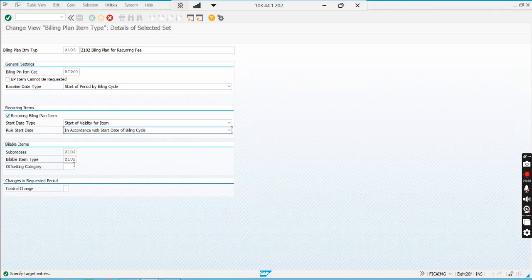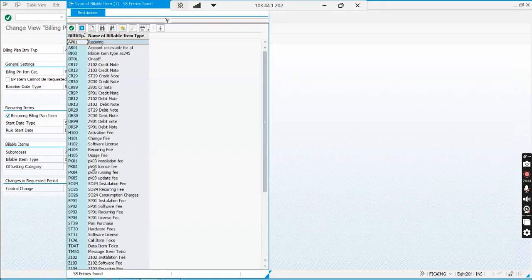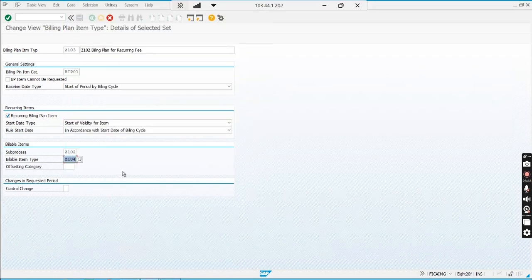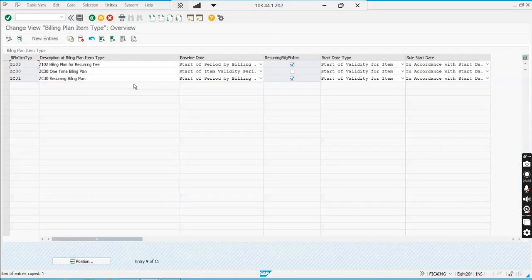Oh no, the bill type will be different. This will not be Z102 installation fee, it will be something else. I chose installation fee, now it will be recurring fee. This is monthly, and hit enter to get the save figure, save that. Looks good, it is done.